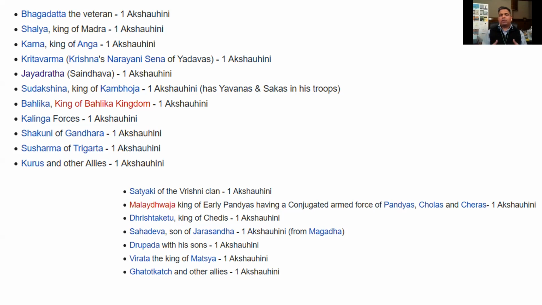On the other side, you have Satyaki from the Vrishni clan. Again, I would say that is from central India, but also the west-central, south-central, west part of modern day India. Then there are other kings coming from different parts of India and maybe some parts outside India, such as Ghatotkach, coming with one Akshauhini army.